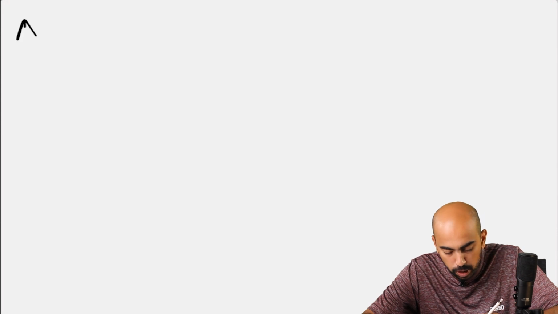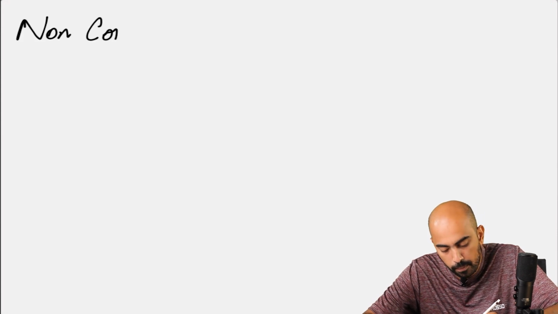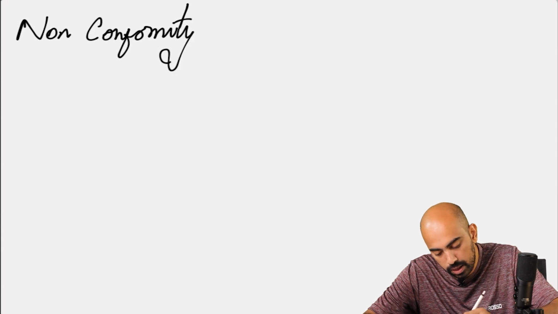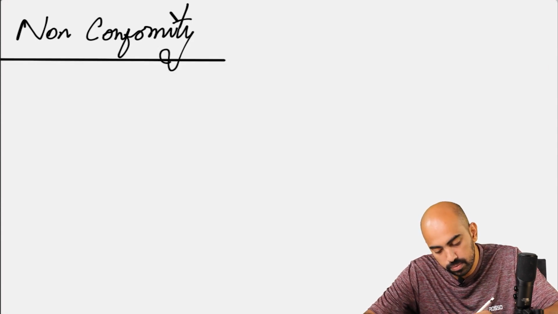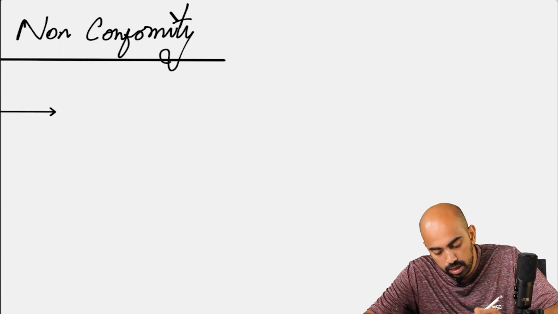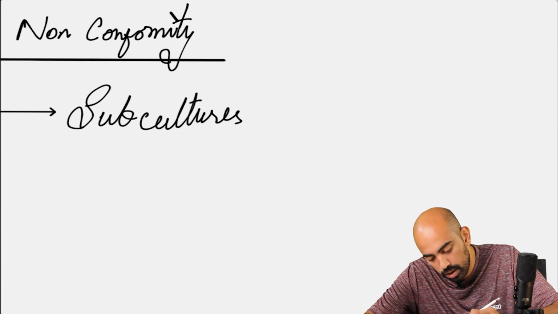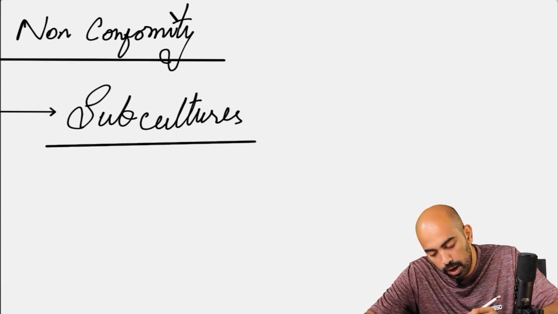Okay, now we are going to explain the whole idea through board work. We are going to talk about non-conformity. As far as non-conformity is concerned, we discussed subcultures.